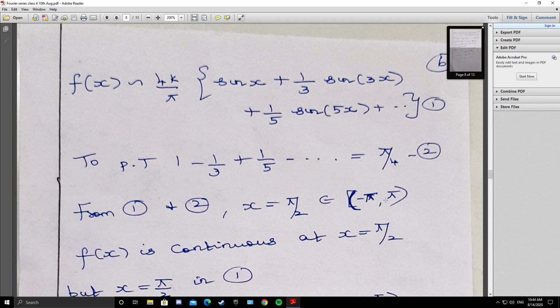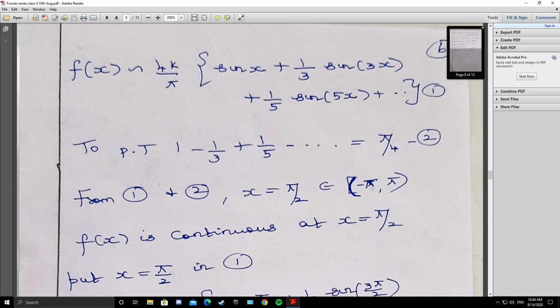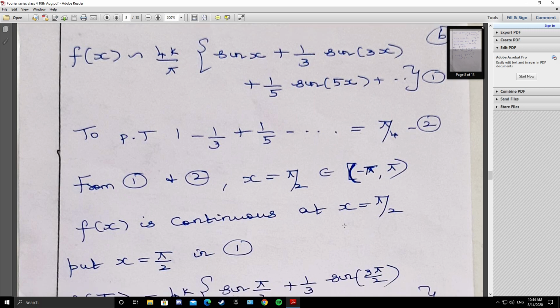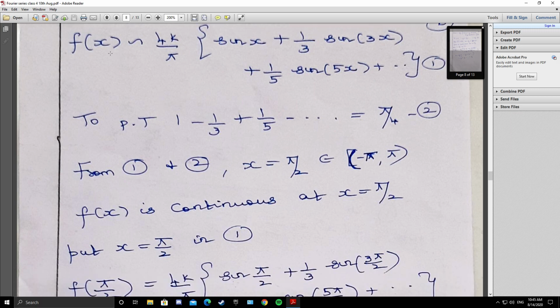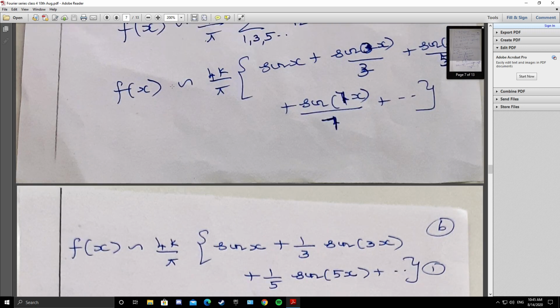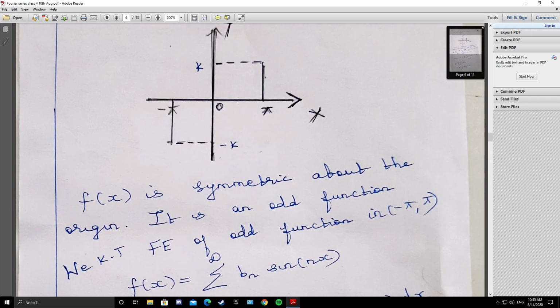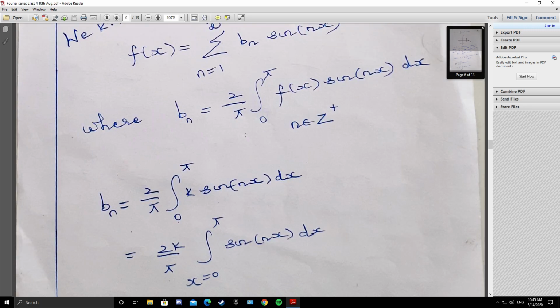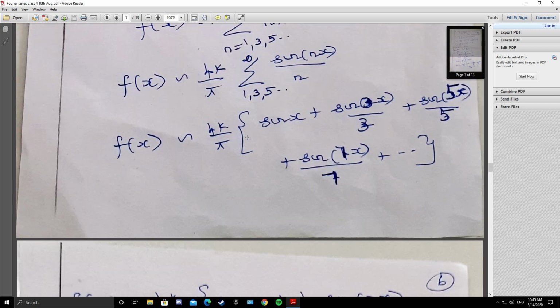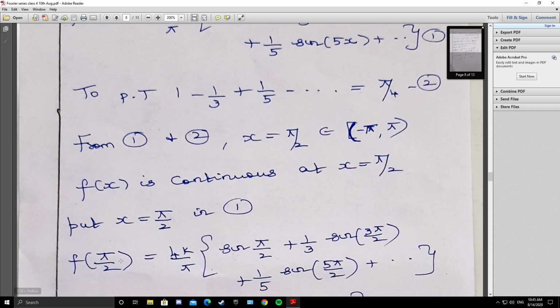Since it is a point in the open interval, f of x is continuous. It is also defined at x equals pi by 2. So if it is defined, do the substitution. Take x as pi by 2 in 1. So what is f of pi by 2? You can see the graph, or you can see the question. Pi by 2 is between 0 and pi, so f of pi by 2 is k.